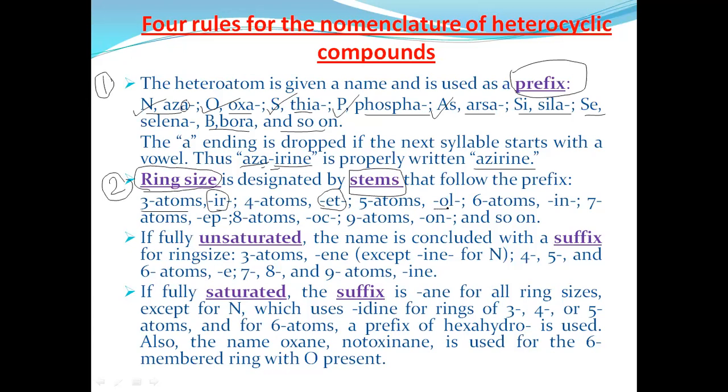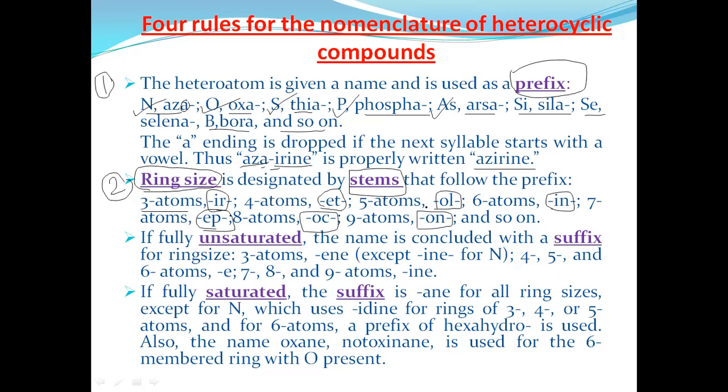For 5-member heterocyclic compounds, the stem is OL. For 6 members, the stem is IN. For 7 members, the stem is EP. For 8 members, the stem is OC. For 9 members, the stem is ON. With the help of these stems, we identify how many members are present in the rings.